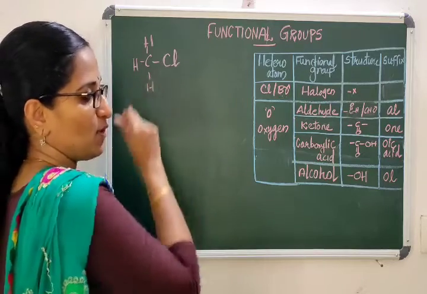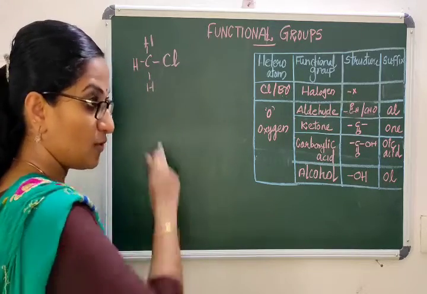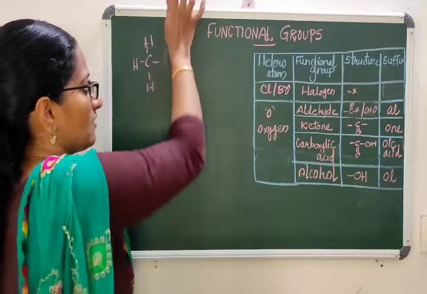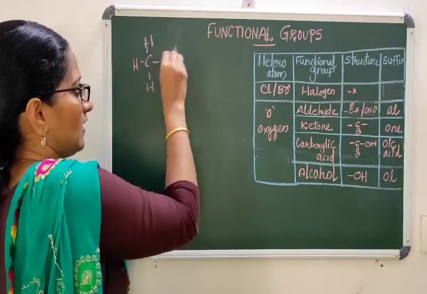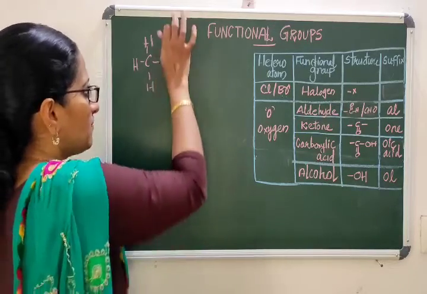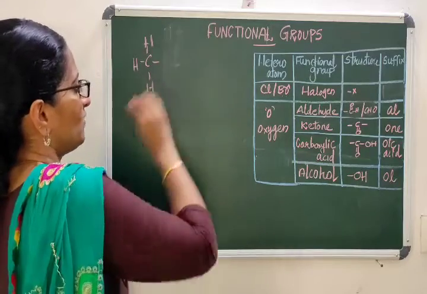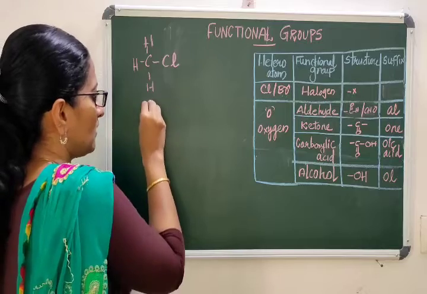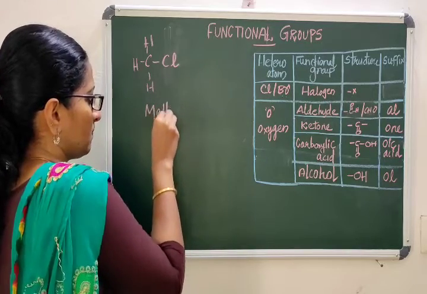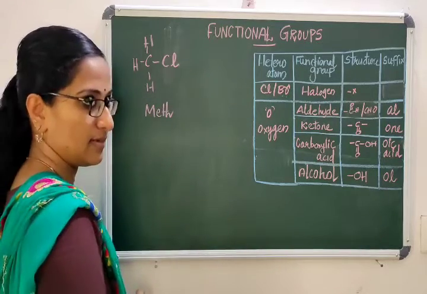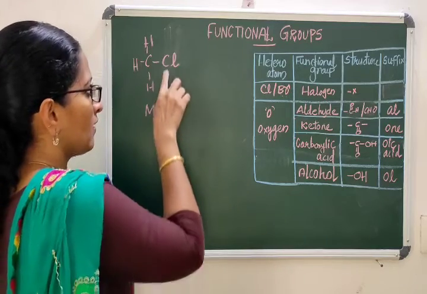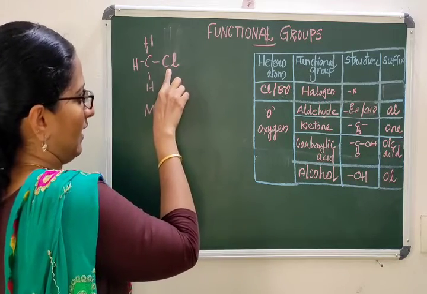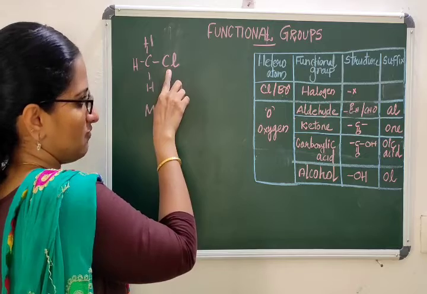How will I name this compound? You know that already the chain was methane, right? From the methane, I removed the hydrogen and added chlorine. So the word root is meth. The hydrocarbon is meth. And what suffix should be added? Is it a suffix?